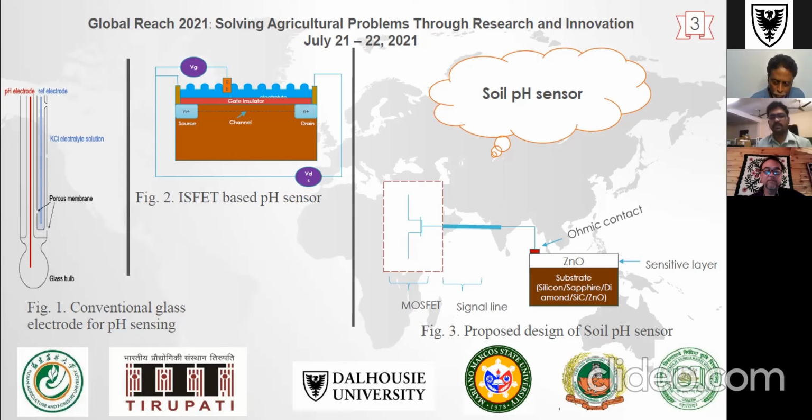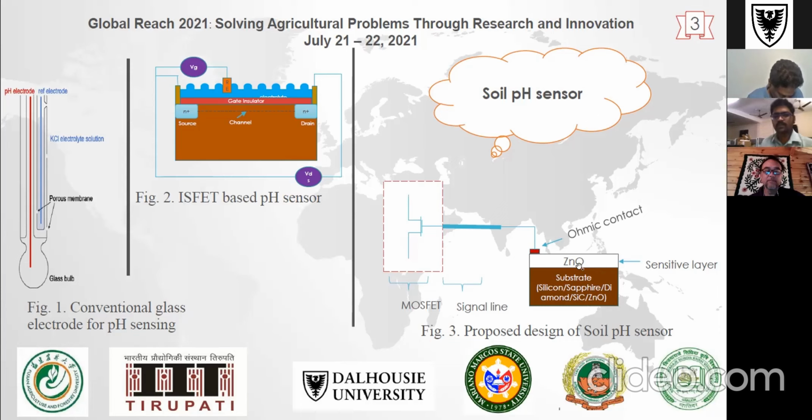which is based on a metal oxide, that is, a zinc oxide based pH sensor using the extended gate field effect transistor (EG-FET) technology. This EG-FET technology differs from the other two technologies in the extended gate. This part is the extended gate, and it is separated from the critical parts of the sensor.